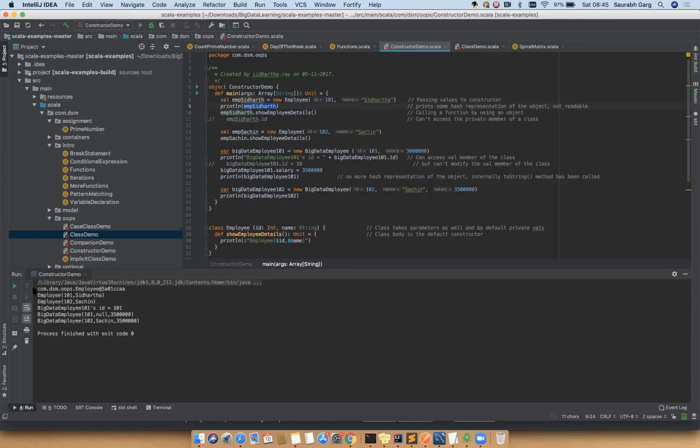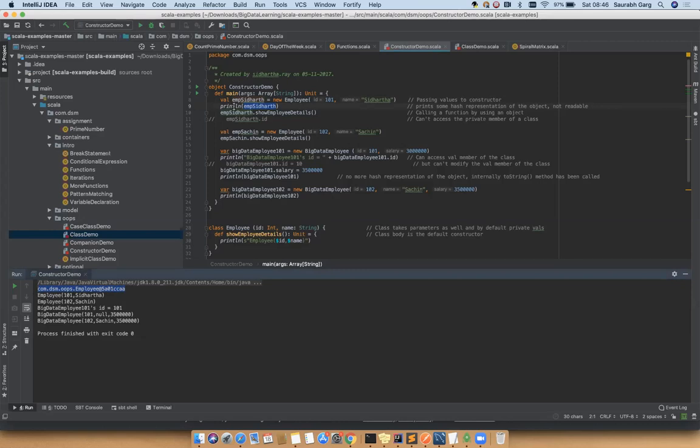You can see the first line. Okay, so you call println employee Siddharth, and it's printing com tsm oops employee @ some hash value. That means this message is not readable. If you print an integer, it will show the actual integer value. You print a string, like println some string value, it will print the actual string value.